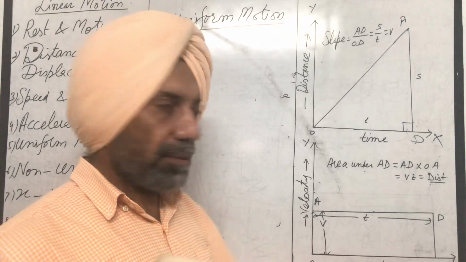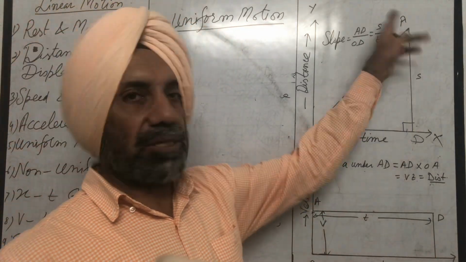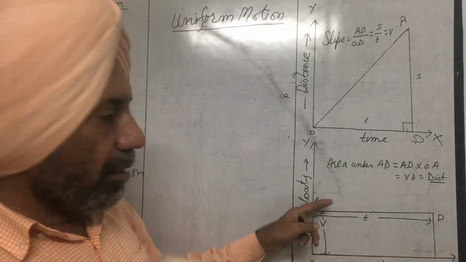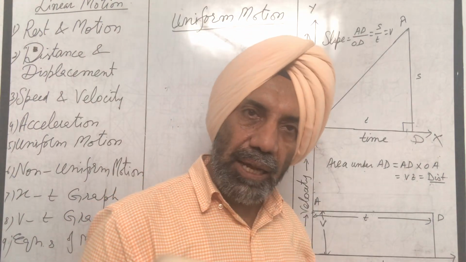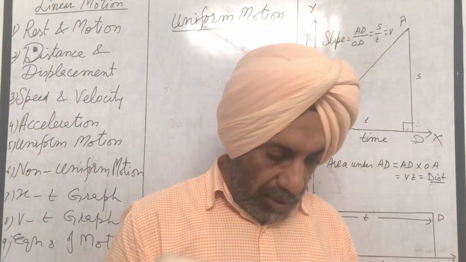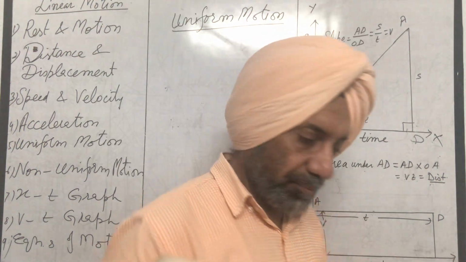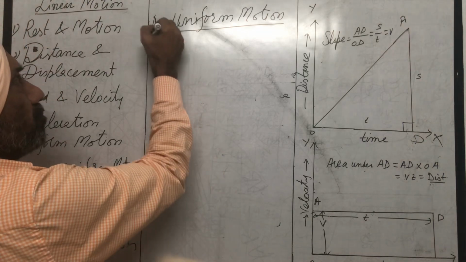length into breadth, that is V into T. What is VT? V into T is distance covered. So knowing area under velocity time graph, we can find distance covered by the body. Knowing slope of position time graph, we can find velocity of the body. So this is uniform motion. Now we come to non-uniform motion.